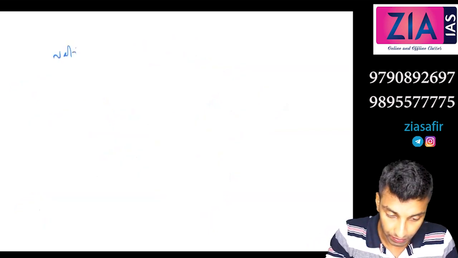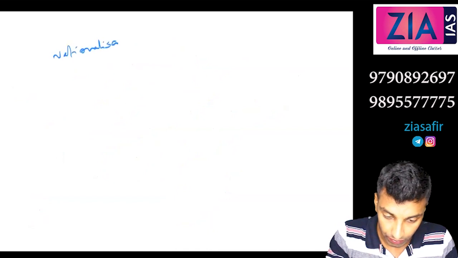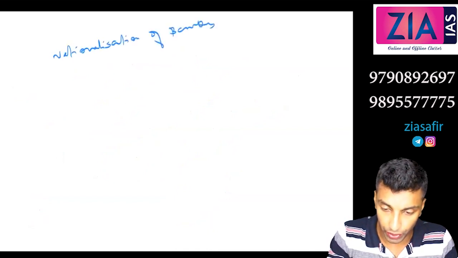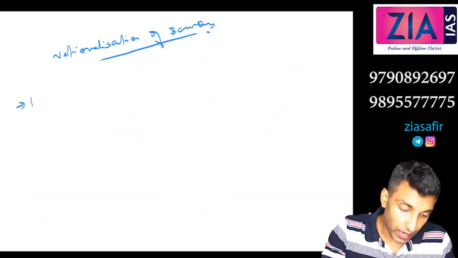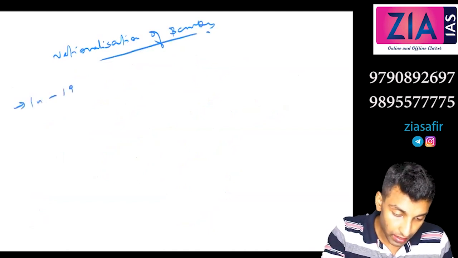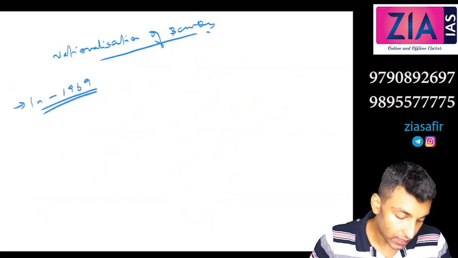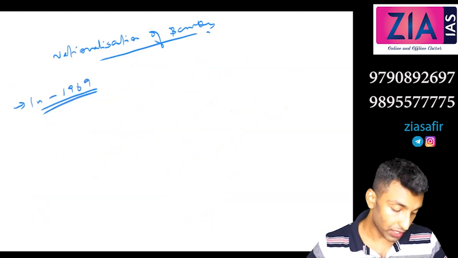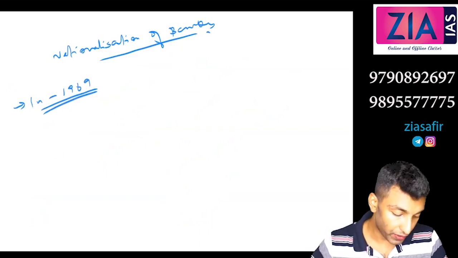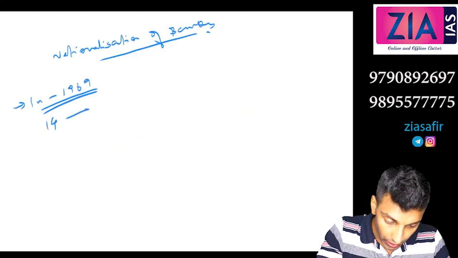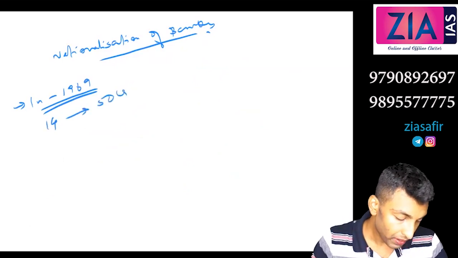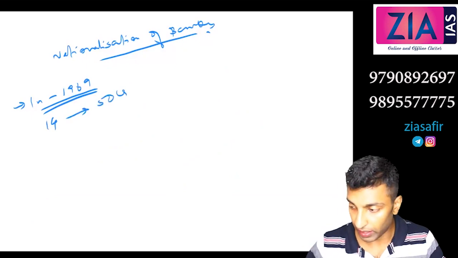Okay, so you give a heading, nationalization of banks. This is very important for your mains also. Right, in 1969, 14 major commercial banks having deposits of 50 crore or more were nationalized by the government.